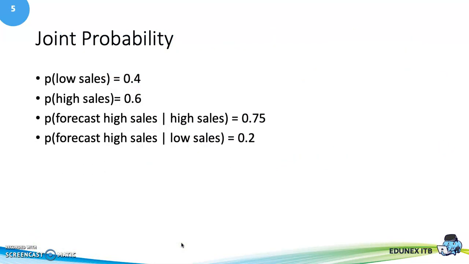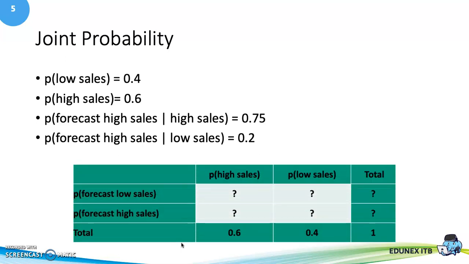To calculate, we need the data about the joint probability. So far, we have the probability of forecast high sales given high sales and forecast high sales given low sales, and the marginal probabilities of low sales and high sales.